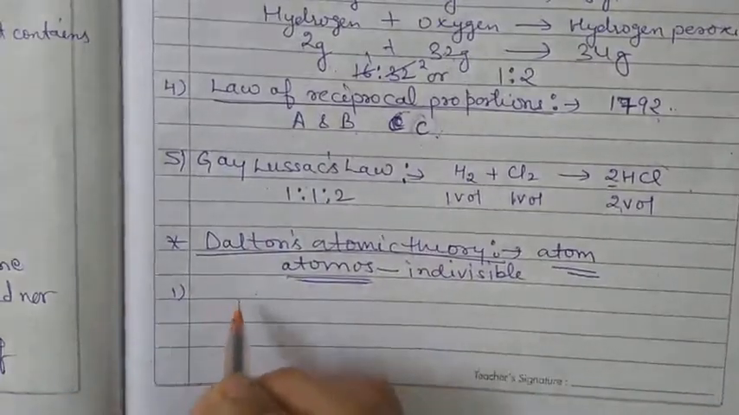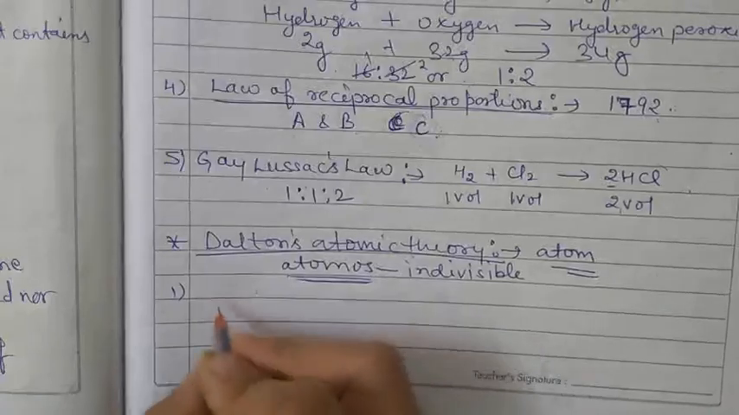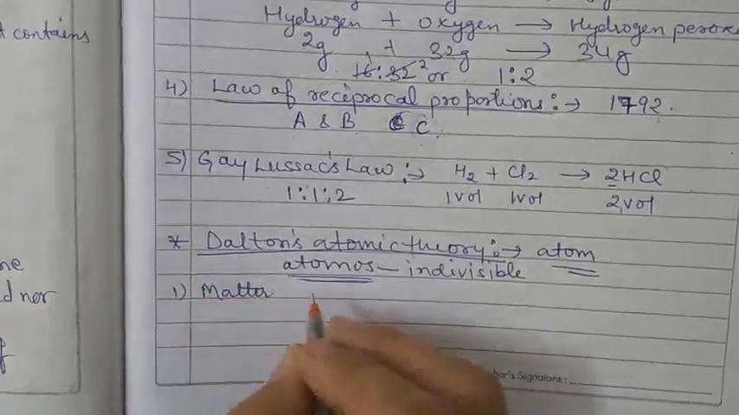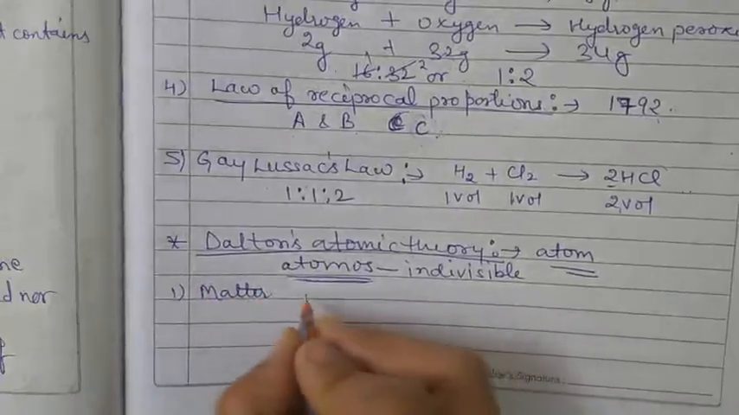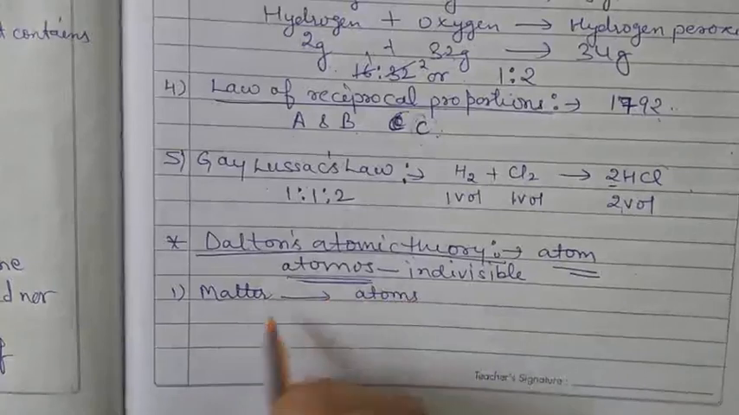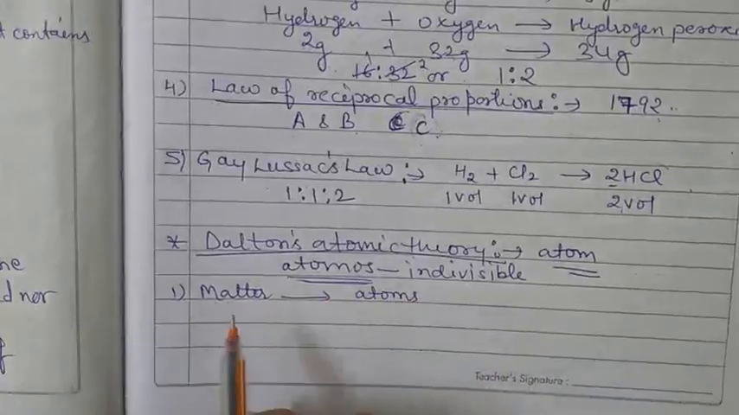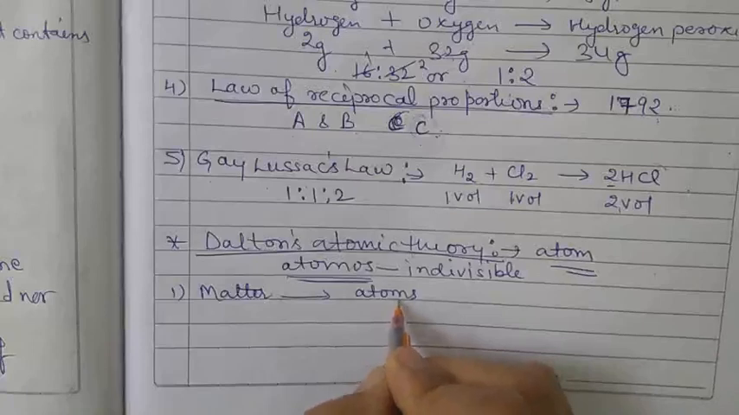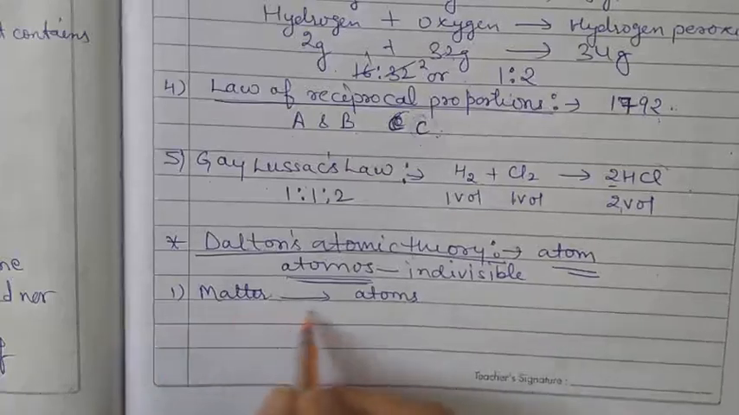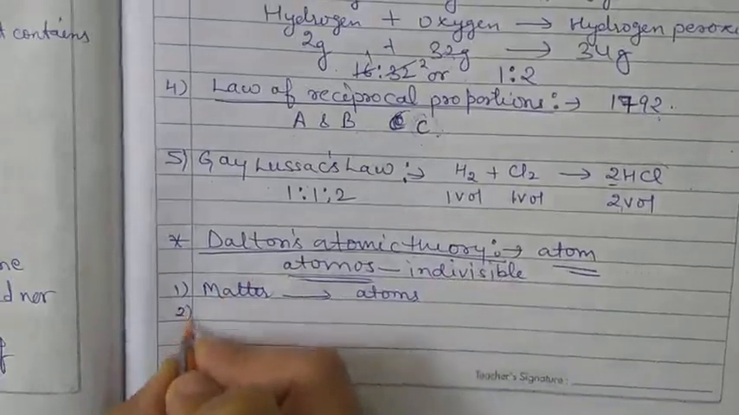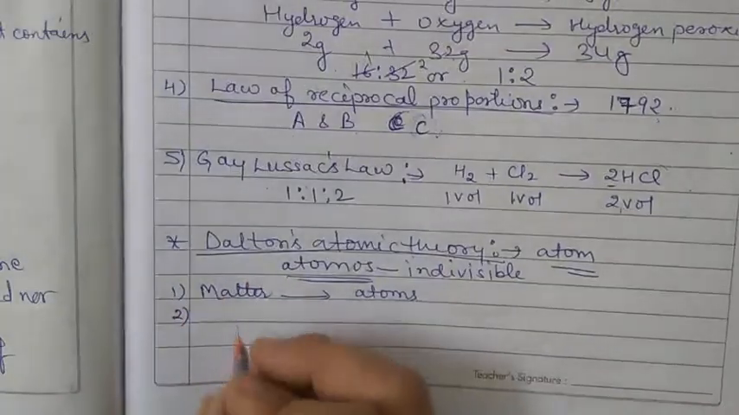The first postulate is matter consists of minute indivisible particles, and these particles are known as atoms. It means matter is composed of indivisible particles, and those indivisible particles are known as atoms. This is the first concept of Dalton's atomic theory.